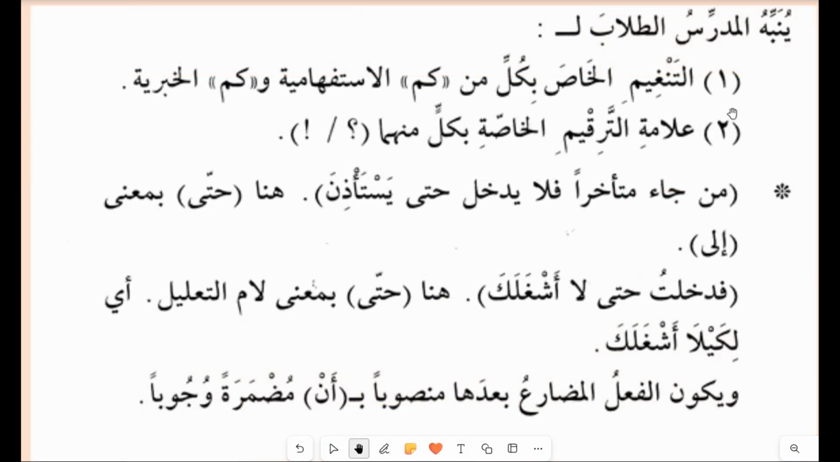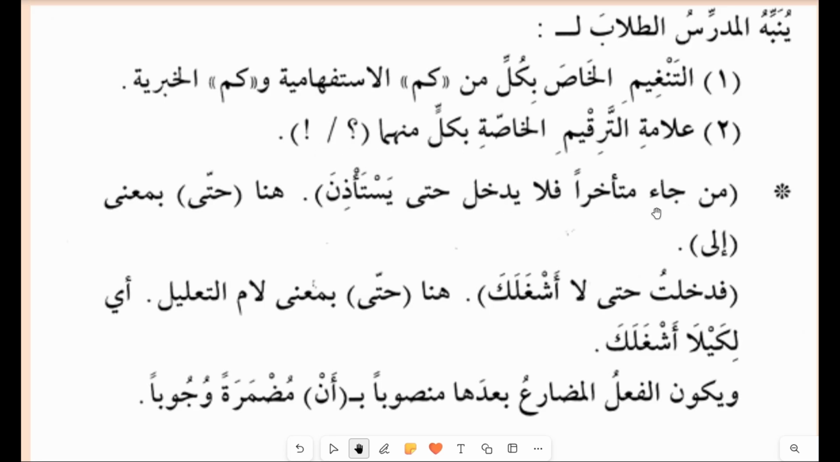Let's see another rule here. ينبه المدرس الطلاب. Now the teacher explains some other rules with كم الاستفهامية الخبرية. التنظيم الخاص بكل من كم. So here are some important rules that you have to know about كم استفهامية and خبرية. That is the alama. You have to keep an eye on these two signs, the question mark and the exclamation mark. So these are very important. Alama at-tarqim al-khassa bikulli minhuma, these two signs.